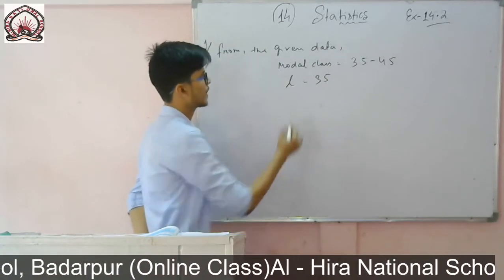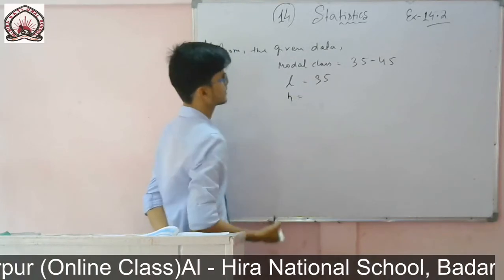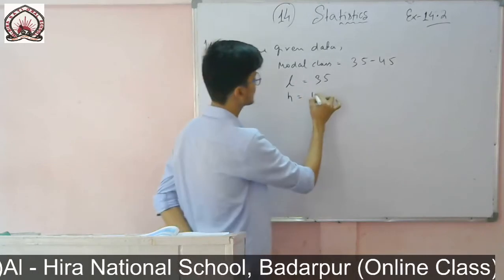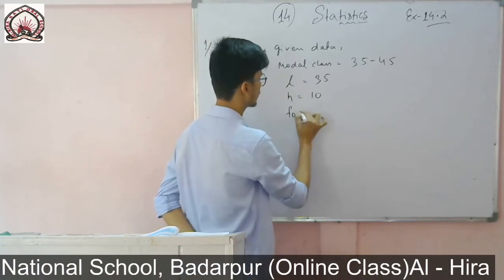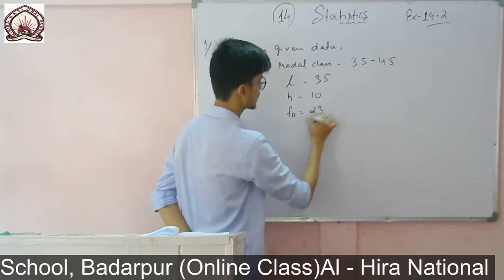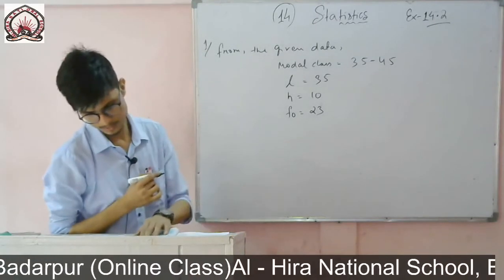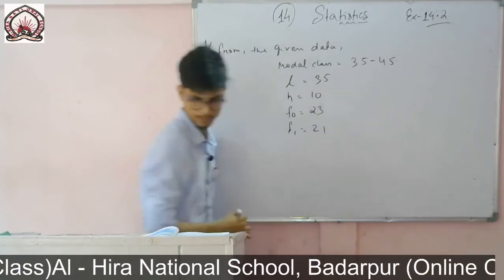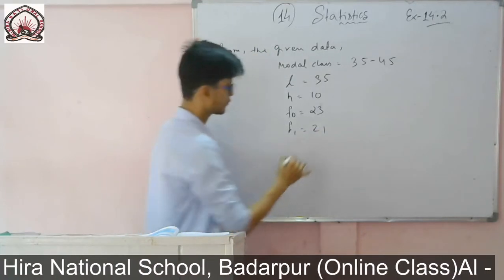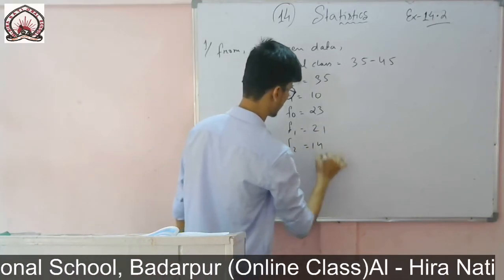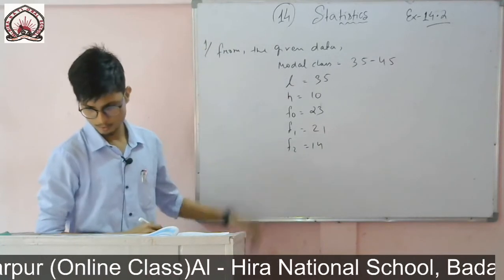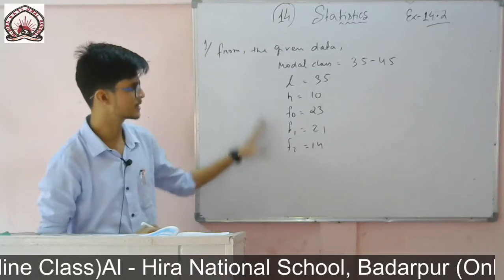Then I have to find the height, that is the class size. So you write it full. Class size H equals to 10. Then F0 it is 23, I think. Yes, modal class it is 23. Then F1 will be 21, it is given, and F2 will be 14. So I just simply wrote it directly. You don't write like this, you write in full.